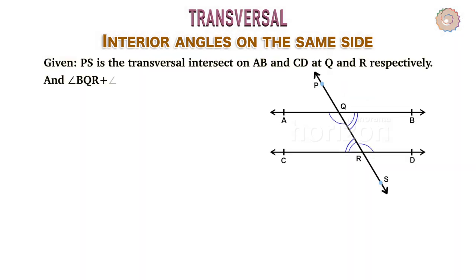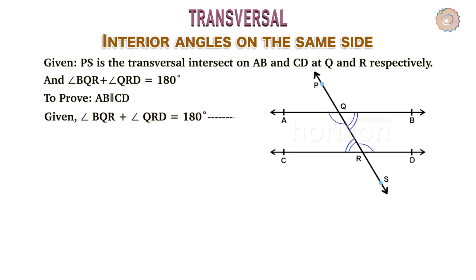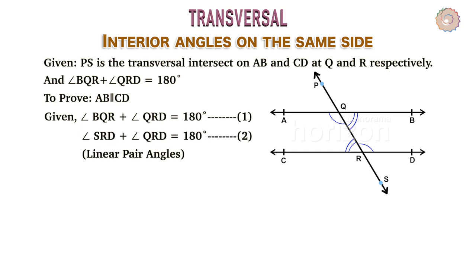Now let's try to prove its converse theorem. Given PS is the transversal intersecting AB and CD at Q and R respectively, and angle BQR plus angle QRD equals 180 degrees. To prove AB parallel to CD. It is given that angle BQR plus angle QRD equals 180 degrees. Let's consider it as equation 1. Considering the line PS, we get a linear pair of angles, angle SRD plus angle QRD equals 180 degrees.